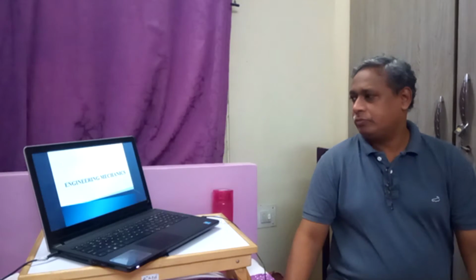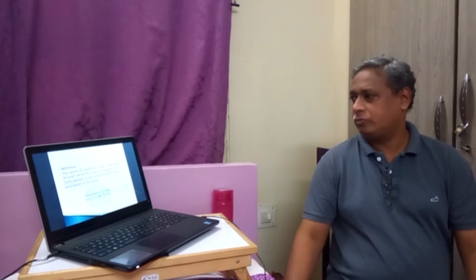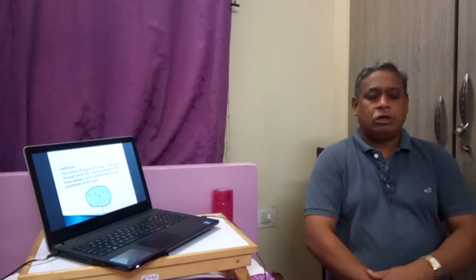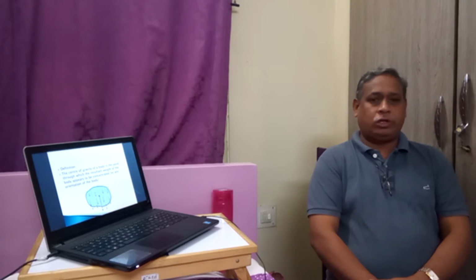So in the earlier session we have seen what is center of gravity, what is centroid.